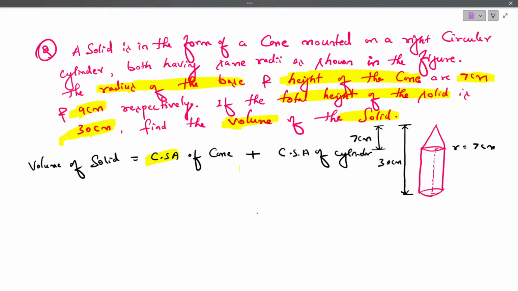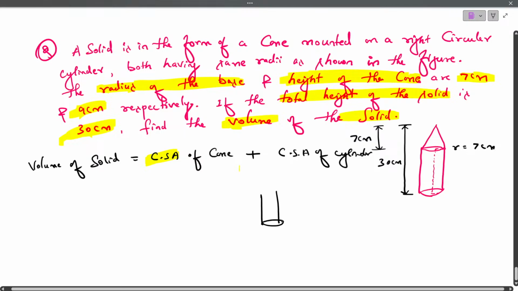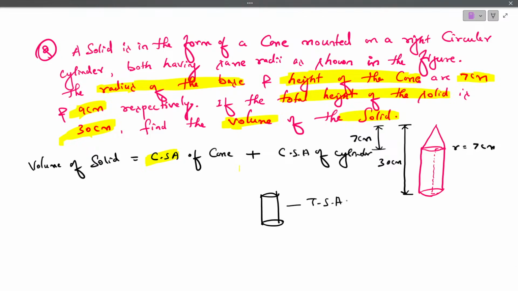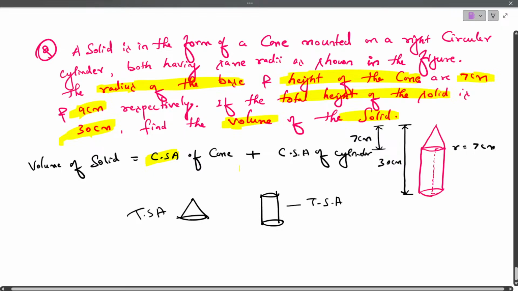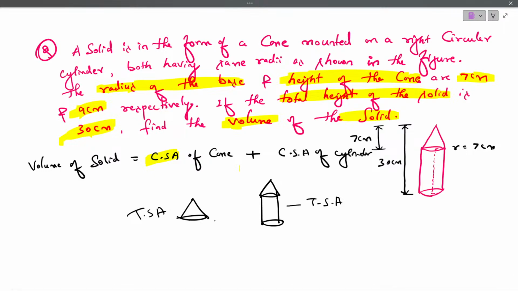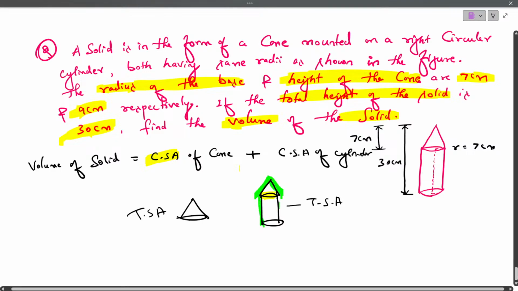Remember? Yes. If you only have to find the area of the cylinder, then we go with total surface area. If you want only the cone, then we go with total surface area. But when this cone is kept on this cylinder, then what happens? This area is hidden. This area we can't see. The area which we can't see, we cannot find. Only which area is visible to us? As you can see, this area and this area are visible. The inside area is invisible to us.